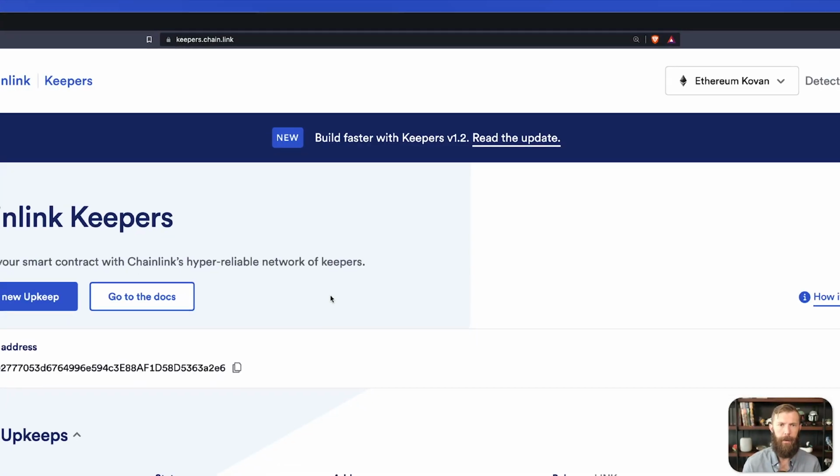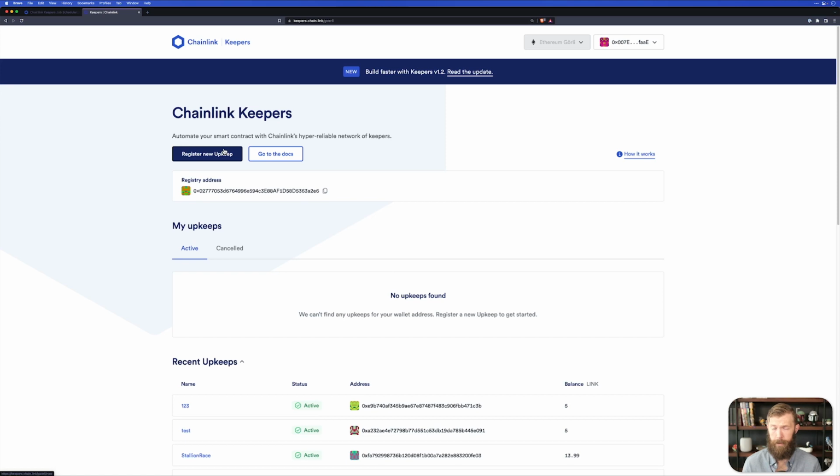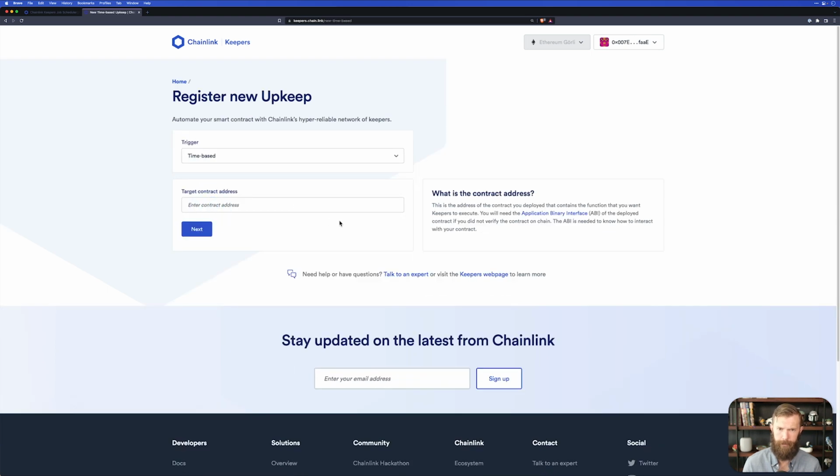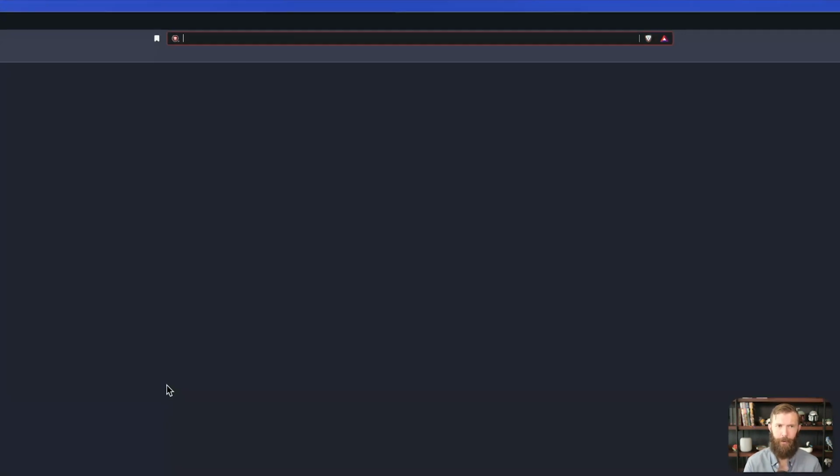keepers.chain.link. Again, this is going to be similar to VRF in that we'll need to create a new upkeep, similar to VRF subscriptions, but slightly different. So let's register a new upkeep, and I mentioned that we're going to do time-based. Now we're running into the first problem. We need a contract. So let's head to Remix.